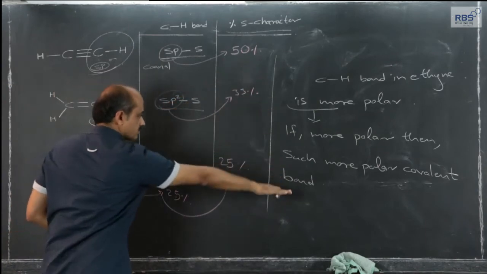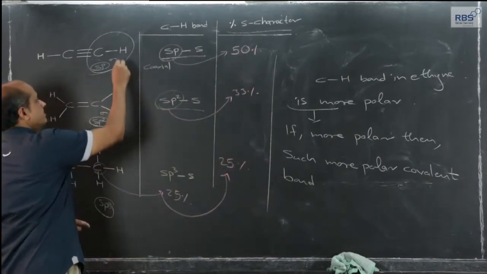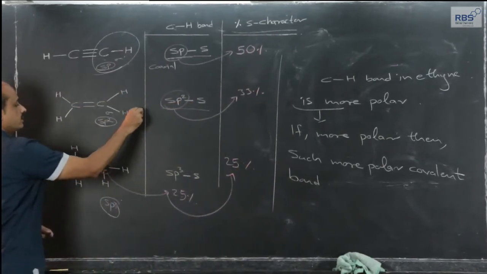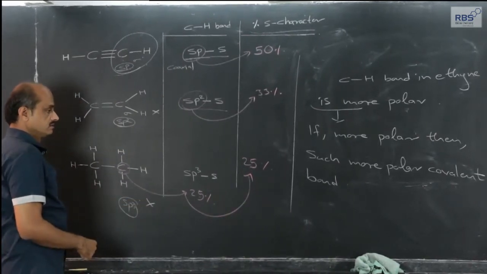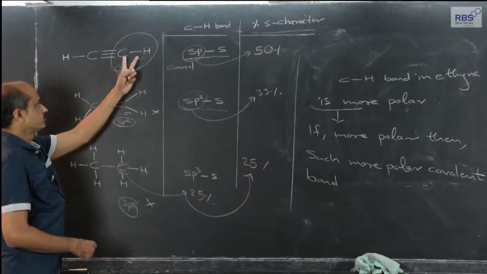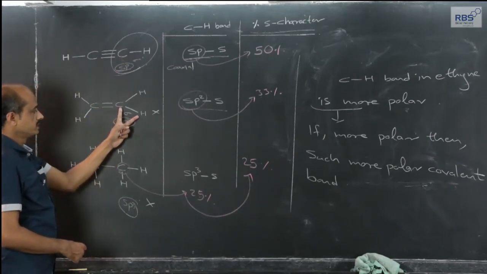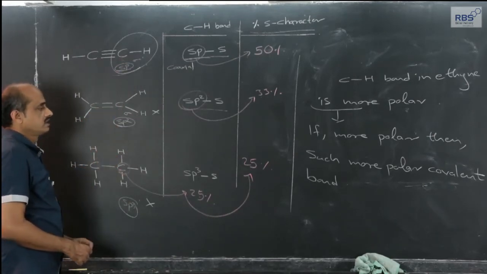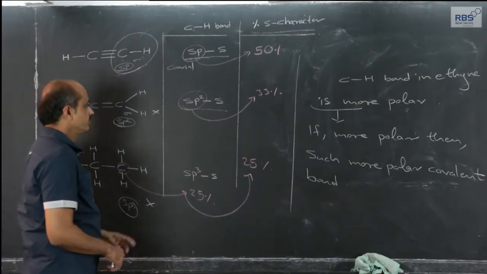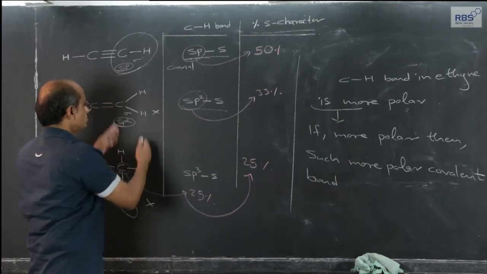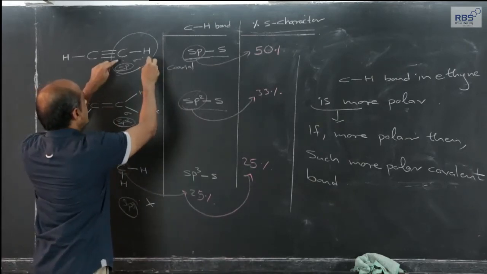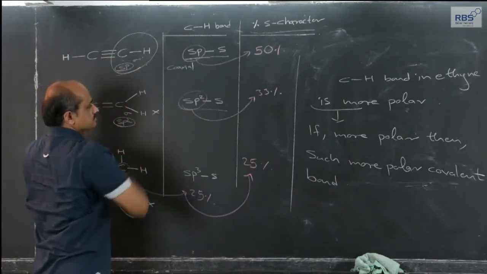Whatever I am discussing is applicable to this CH bond and not the CH bond in ethene and ethane, because compared to this, those are less polar, as the electronegativity difference in these two cases is less than what it is here.